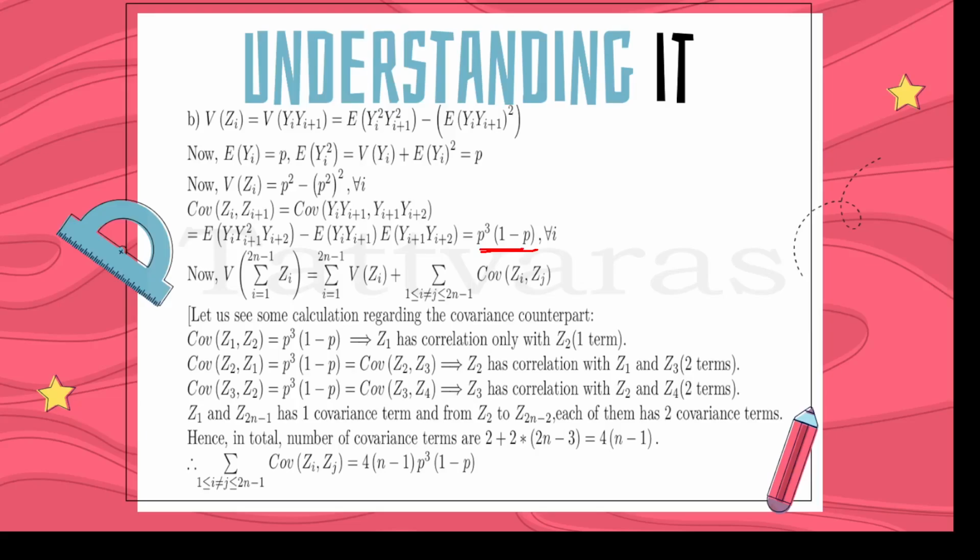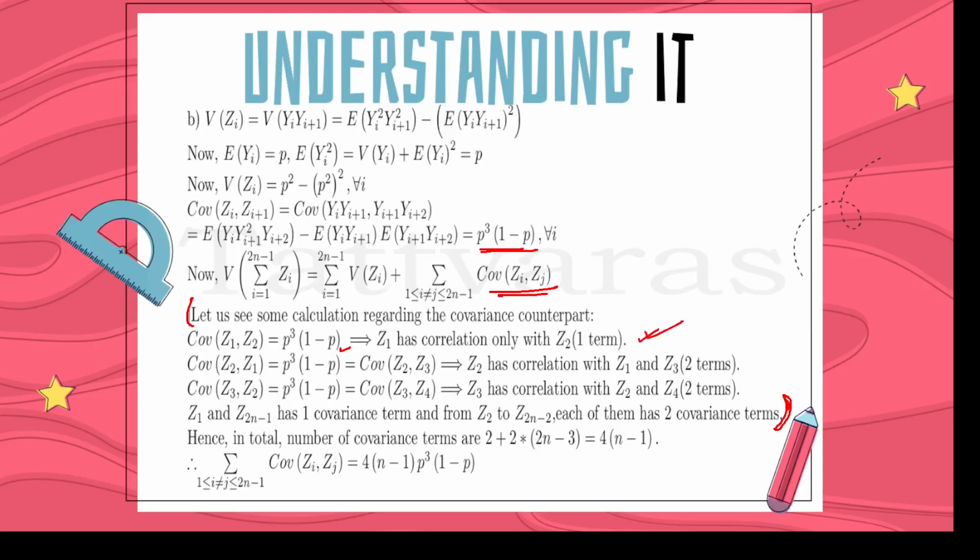Next, we need to find the variance of summation i equal to 1 to 2n minus 1 of Zi, which stands as summation i equal to 1 to 2n minus 1 variance of Zi plus summation over 1 less than or equal to i not equal to j less than or equal to 2n minus 1 of covariance of Zi, Zj. Now, here comes the interesting part. We will calculate how many covariance terms there will be. Covariance of Z1, Z2 is p cube into 1 minus p. But see that Z1 has correlation only with Z2.